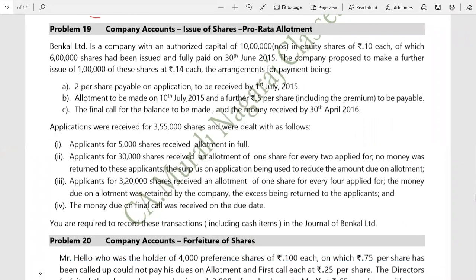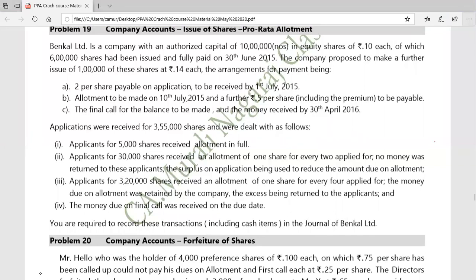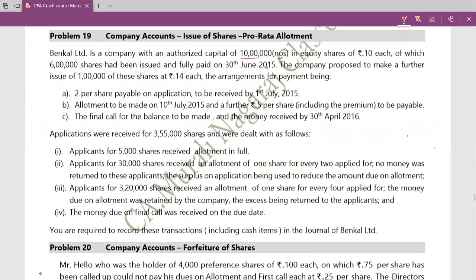So, problem number 19, company accounts, issue of shares, pro rata allotment. To start with, Benco Limited is a company with an authorized capital of 10 lakh equity shares of rupees 10 each.